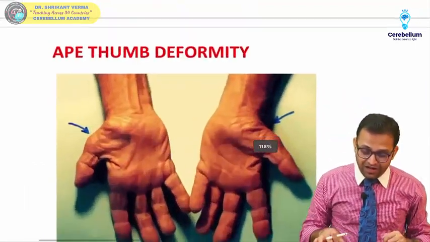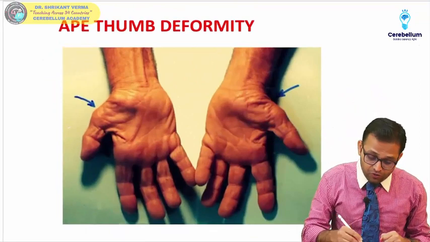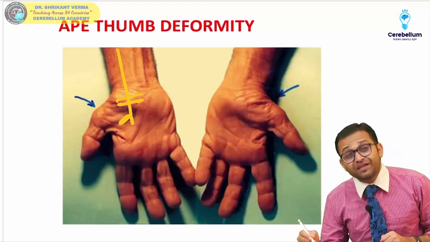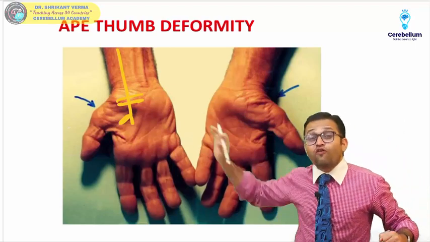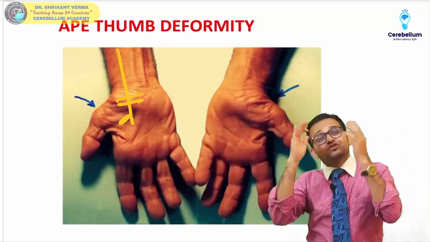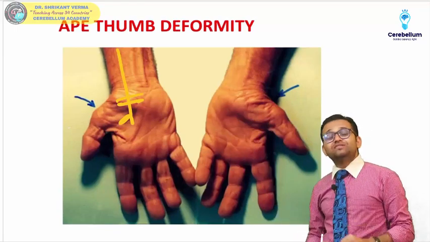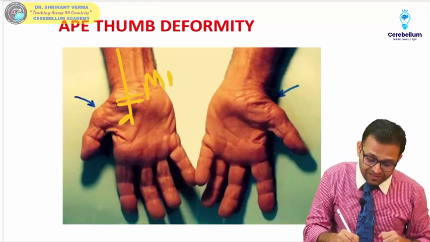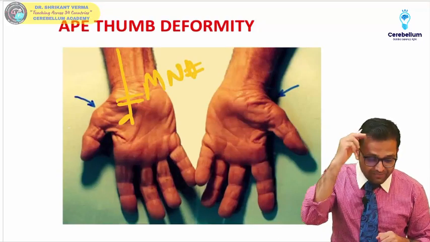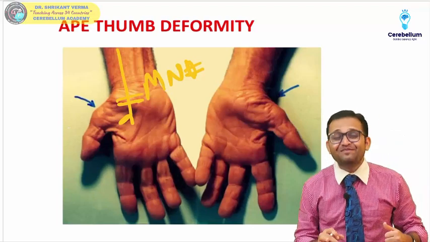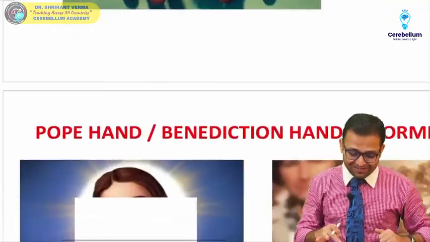Very important. Now ape thumb deformity, we all know the median nerve is coming from this side. So if there is a compression of this median nerve, there is atrophy of the thenar muscle, it becomes flat. So this appears just like the thumb of ape monkeys. That's what is our ape thumb deformity. Remember, it is due to the median nerve damage. Getting the point? Yes, Uzma aunty, we will say, so that we can remember for a better time.